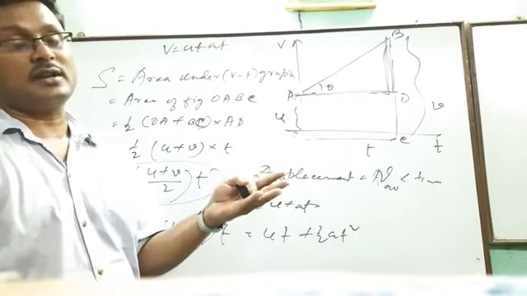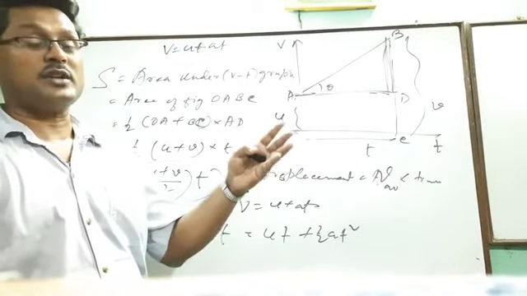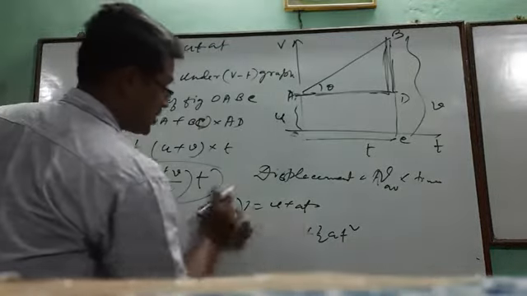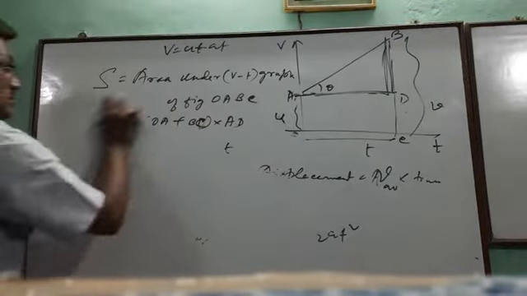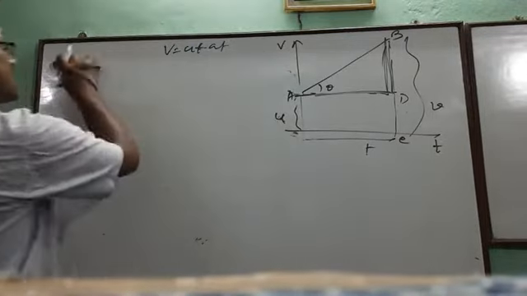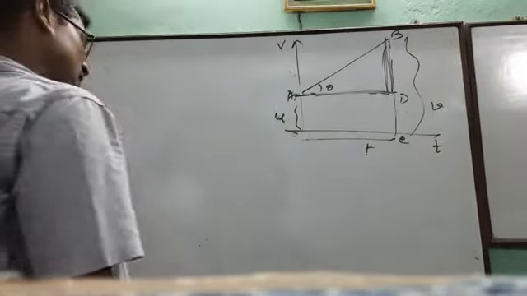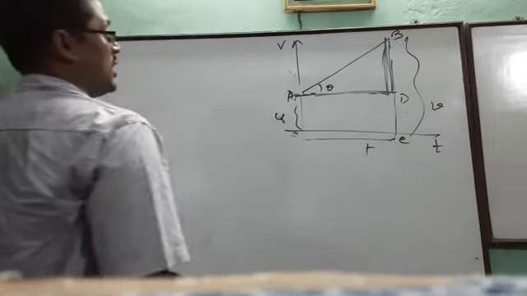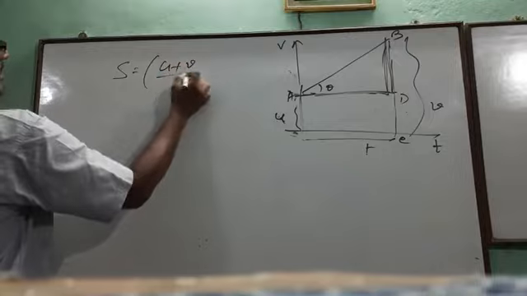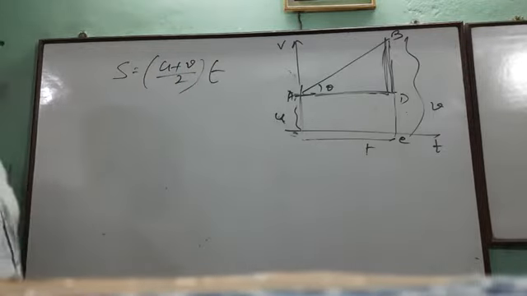But if the velocity is required after a certain distance, then what will happen? In this case we can start from s equals u plus v by 2 into t, average velocity into time.